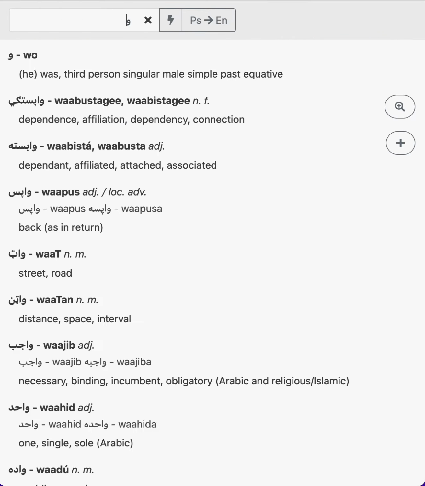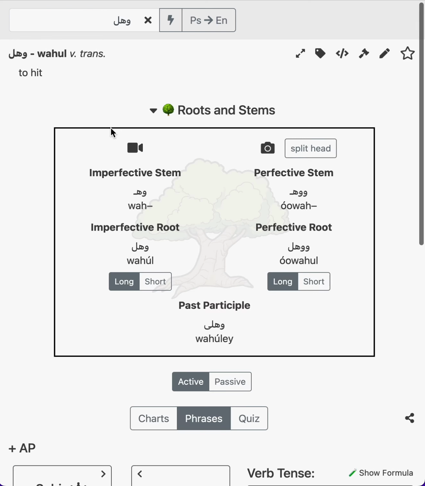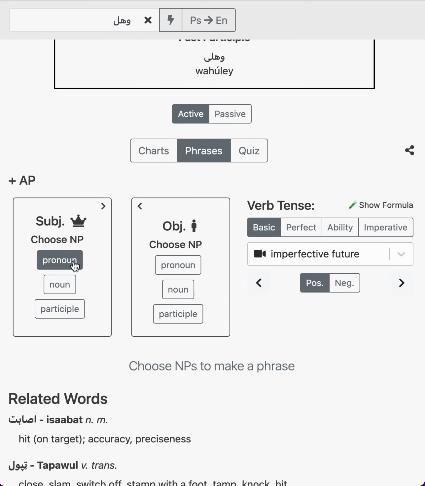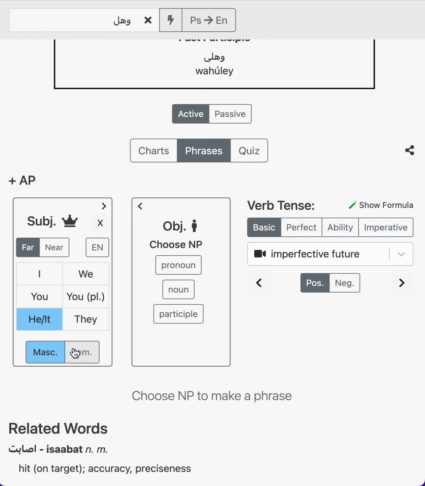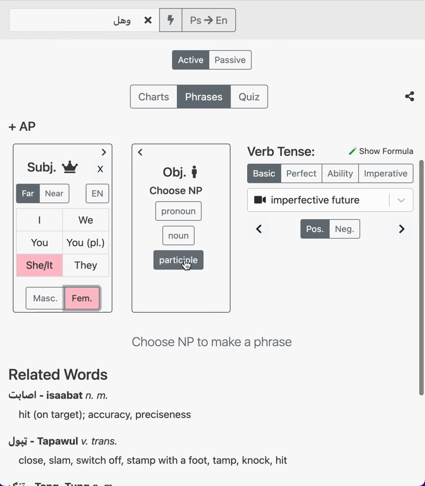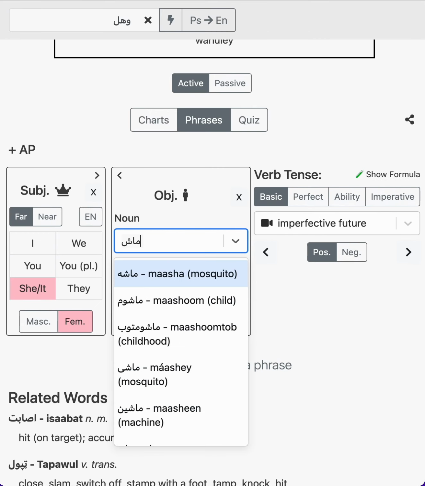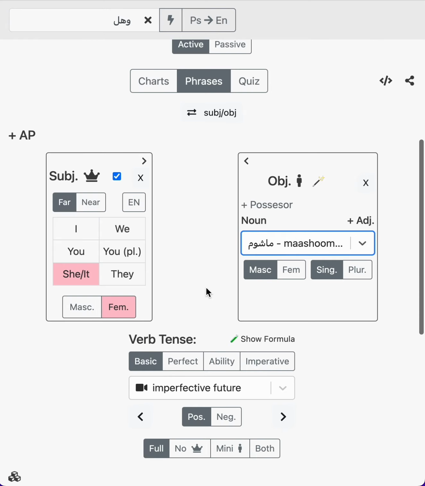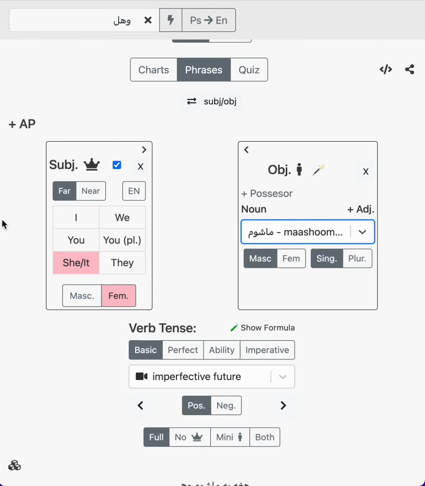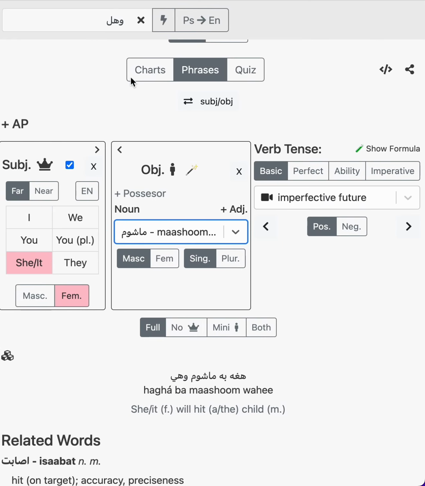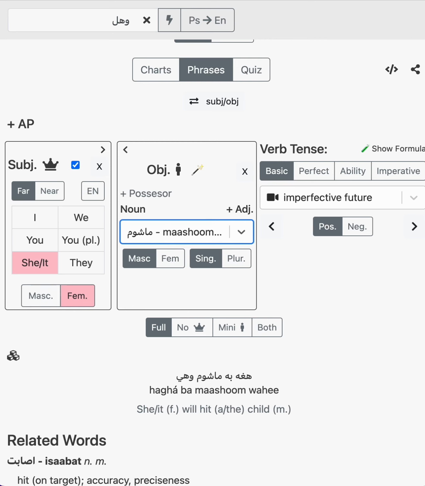Well, if we take the verb wahal, to hit, and let's say that she hit a child. So let's say it's a mashum, a child, like this. And I think it's a little bit bigger so it fits better.